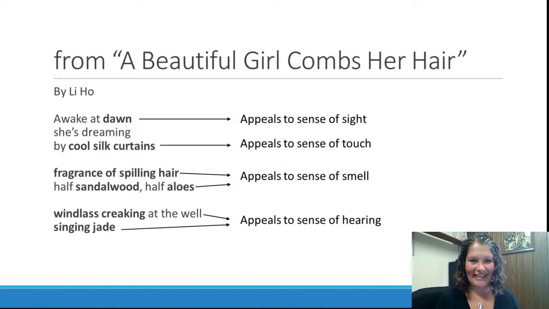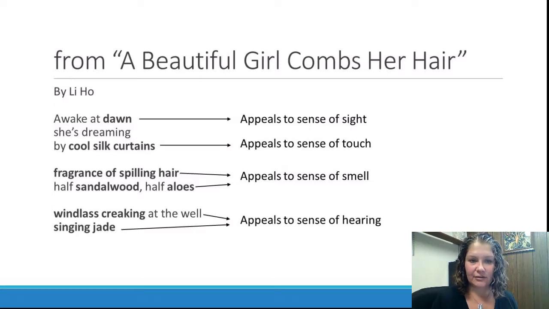Okay, so here are some of the words and phrases that I immediately identified as appealing to the senses. The first one is the word dawn, which appeals to the sense of sight. When we hear the word dawn, we think of a sunrise and the kind of colors that come with that. I also saw the phrase cool silk curtains as appealing to the sense of touch.